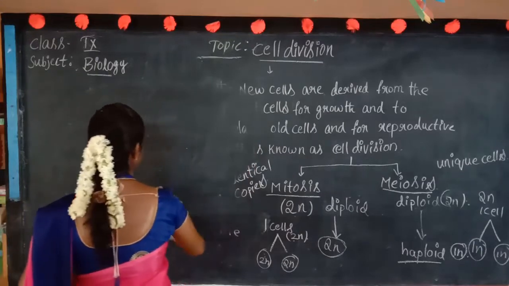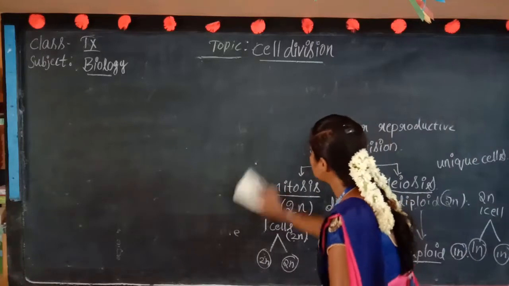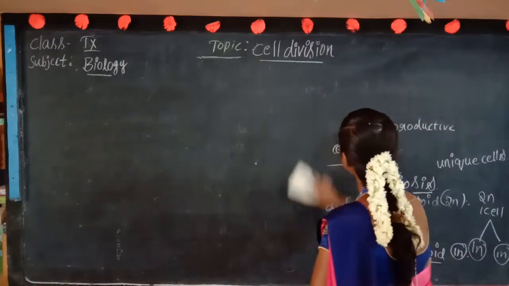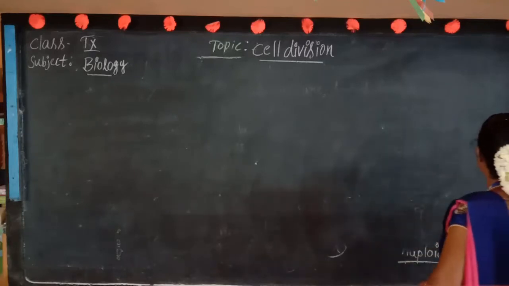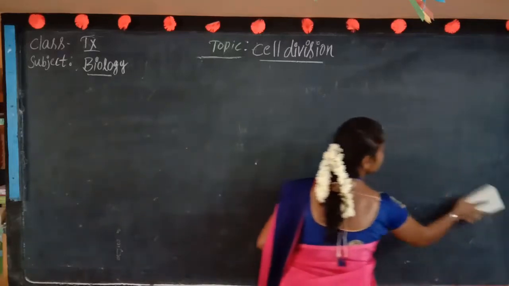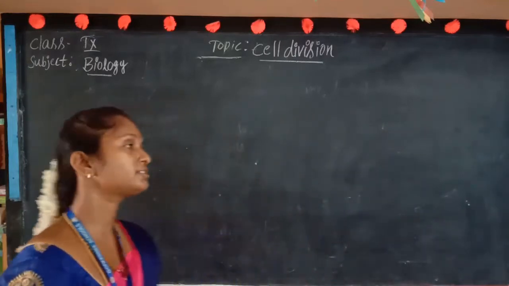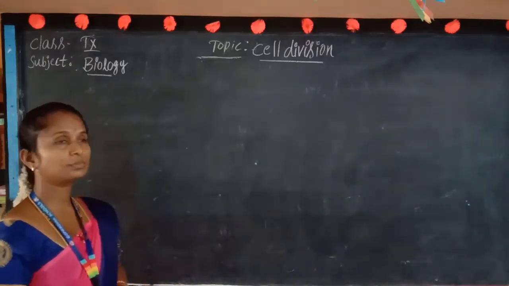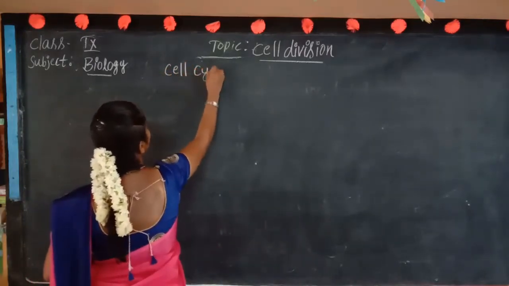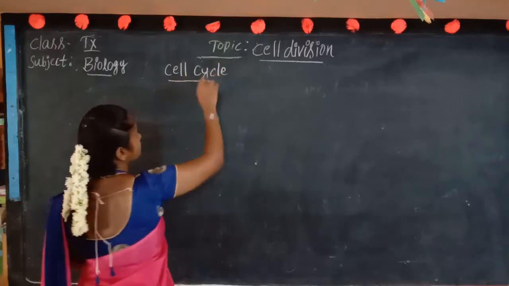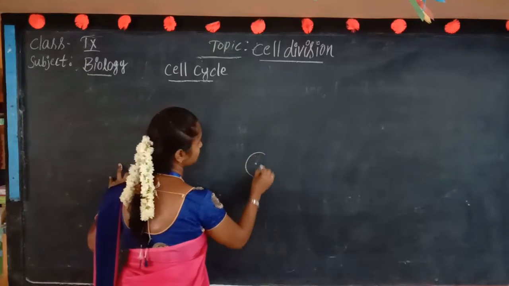Now we are going to discuss the cell cycle, which is helpful to start the division. We already discussed that the centrioles are helpful at the time of cell division. Now we are going to see the mitosis and meiosis process. First, we need to discuss the cell cycle. Children, first see here properly.